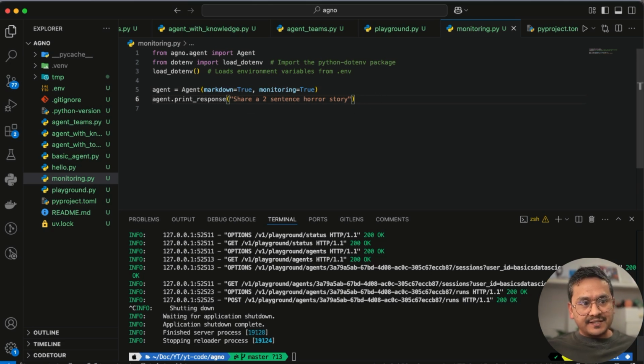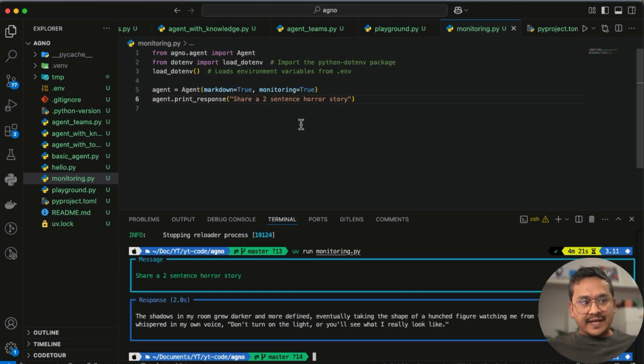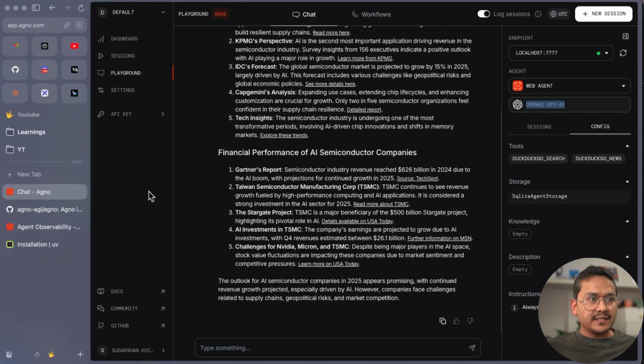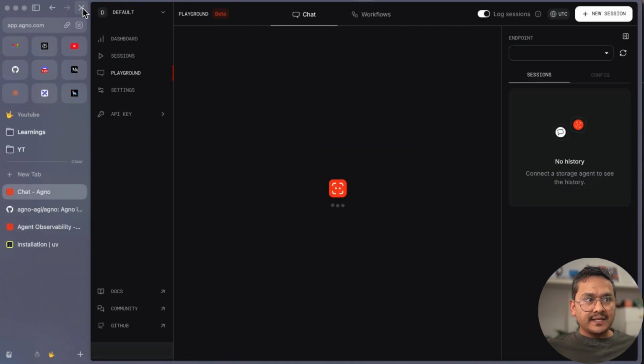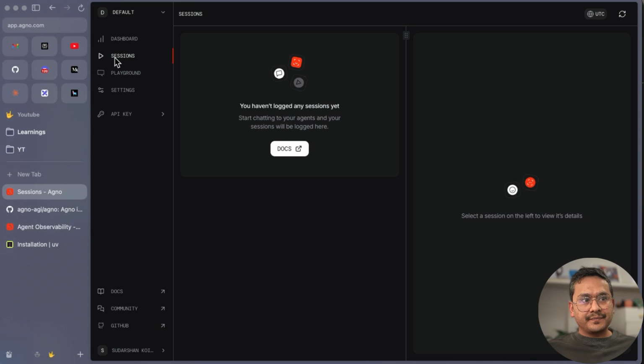If I save this and then run monitoring.py, you can see the answer here. If I go to the UI, I'll go to the UI in the chat. So if I refresh the page, right, there is no endpoint because we don't need the endpoint. But if you go to the sessions here, you haven't logged any sessions yet, it should be there.